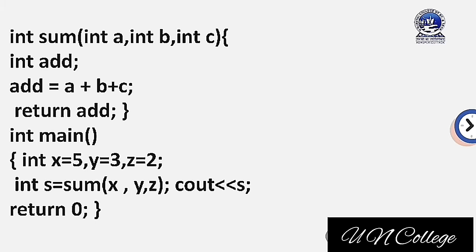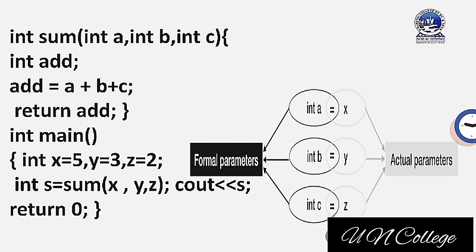It means that the values we are passing, 5, 3, 2, will be placed in a, b, c. Inside sum we have used one variable, add equal to a plus b plus c. It means 5 plus 3 plus 2. Now add value is 10, return add. It means the value 10 will be returned, which will be stored in s. s is one memory location inside main, and when we display cout s, we will get output 10.